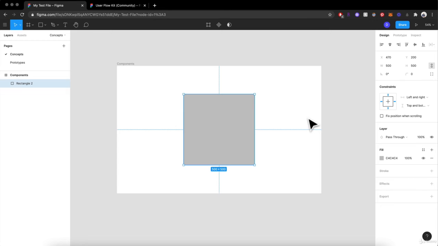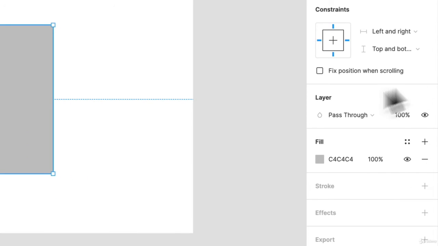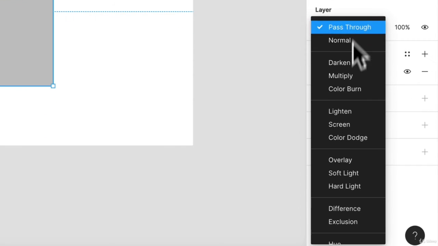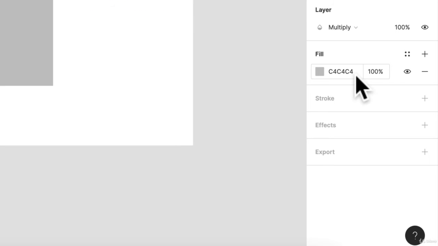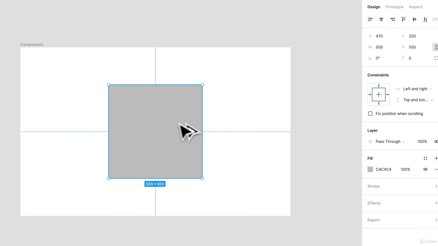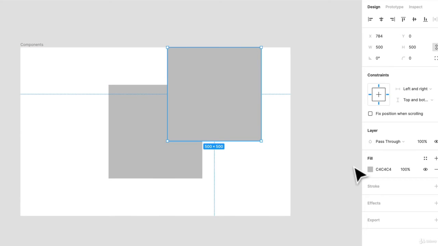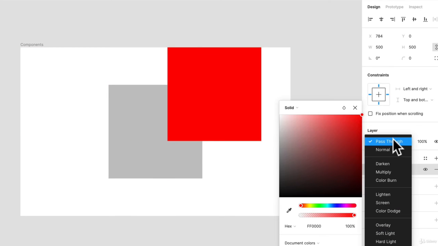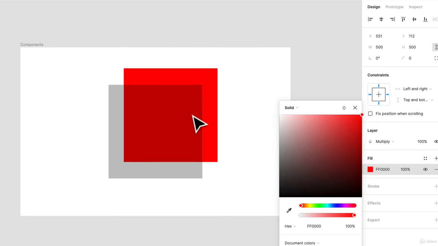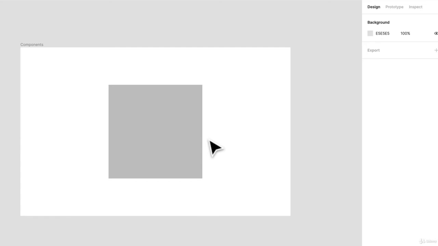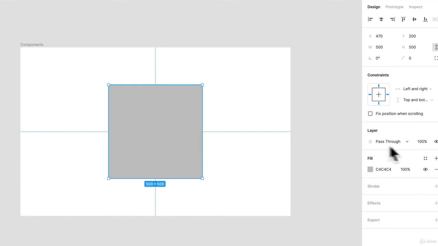Next, what we have is different blending modes. So this is kind of something you would see in Photoshop. We have like multiply, we have screen, all these different things. Really great for if you're using like multiple colors. And say I want to make this multiply, we can do that also within Figma. So those are your blending